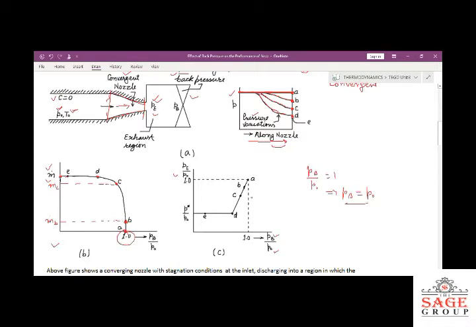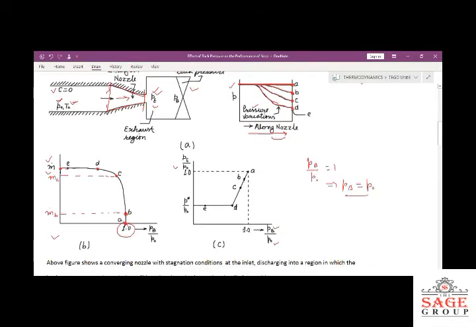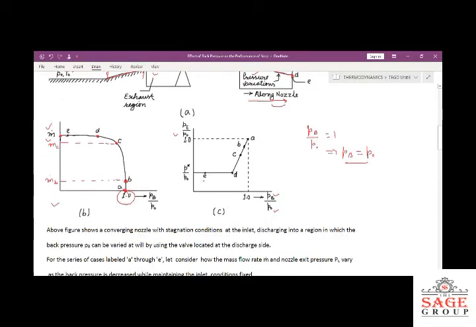Now, at the same time, see here in the other curve also, which is the graph C. According to this graph C, we have critical pressure P by P naught on this vertical axis, and on the horizontal axis we have P by P naught. So see this point A. This point A indicates that P by P naught is equal to 1.